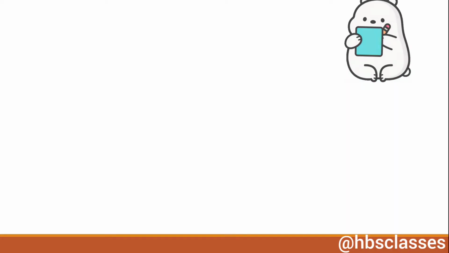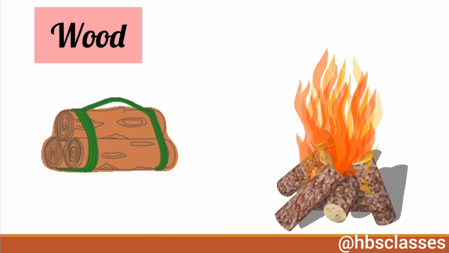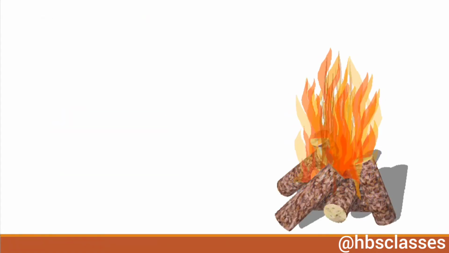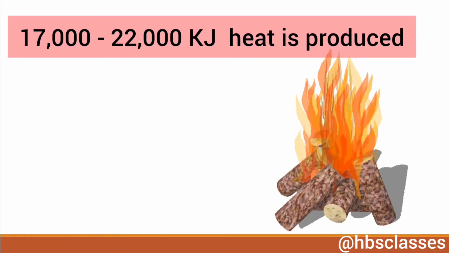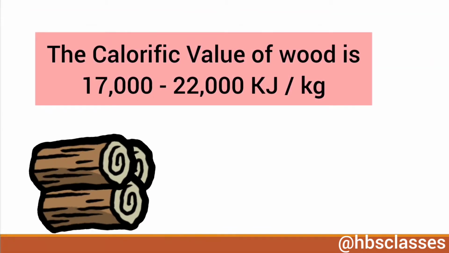Right? Students, we know that wood is a fuel. Now when 1 kg of wood is burnt completely, then 17,000 to 22,000 kilojoules of heat energy is produced. So the calorific value of wood is 17,000 to 22,000 kilojoules per kilogram. Right?